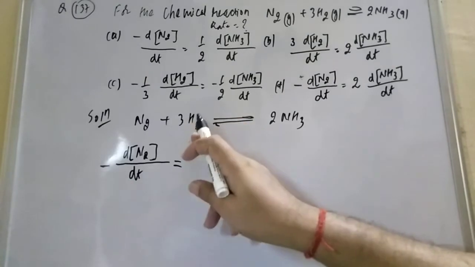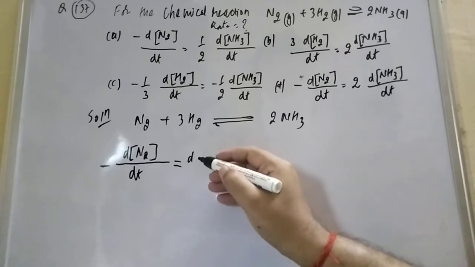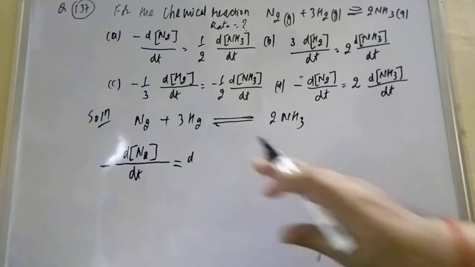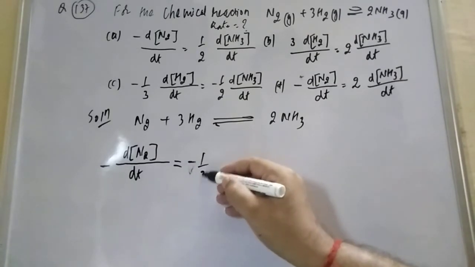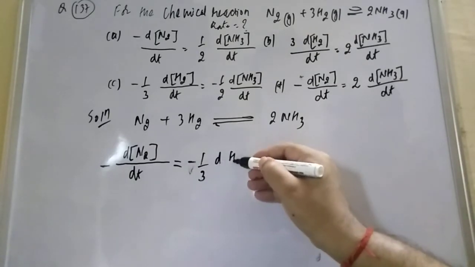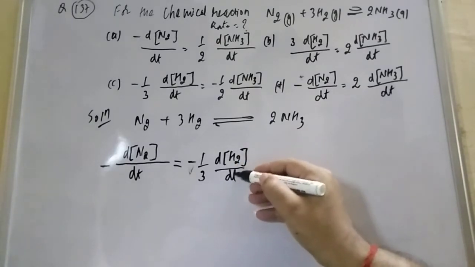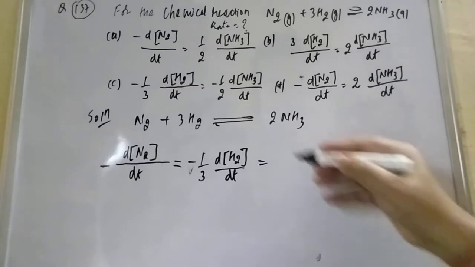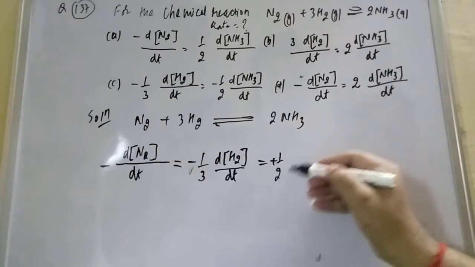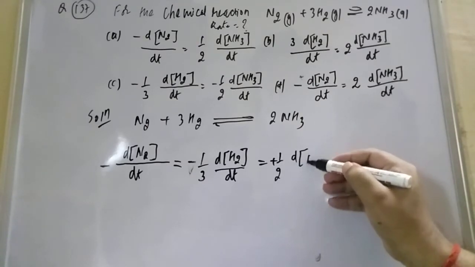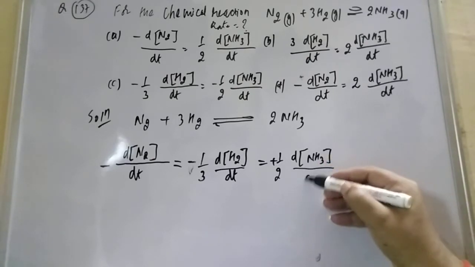With reference to hydrogen, the coefficient is 3, so firstly we have to write 1 by 3, with the negative sign because it is reactant, d of square bracket H2 by dt. And finally the positive sign, because it is product, 1 by 2, d of square bracket NH3 close divided by dt.